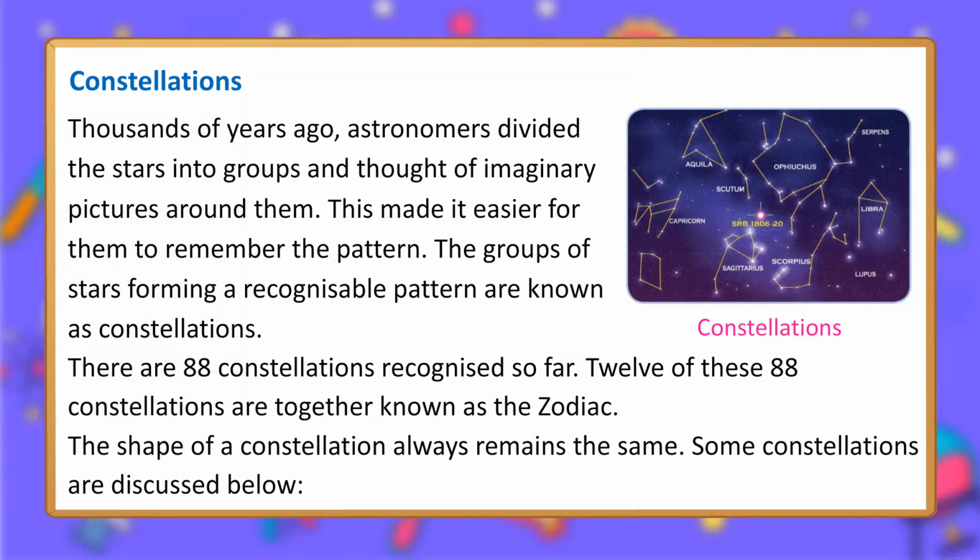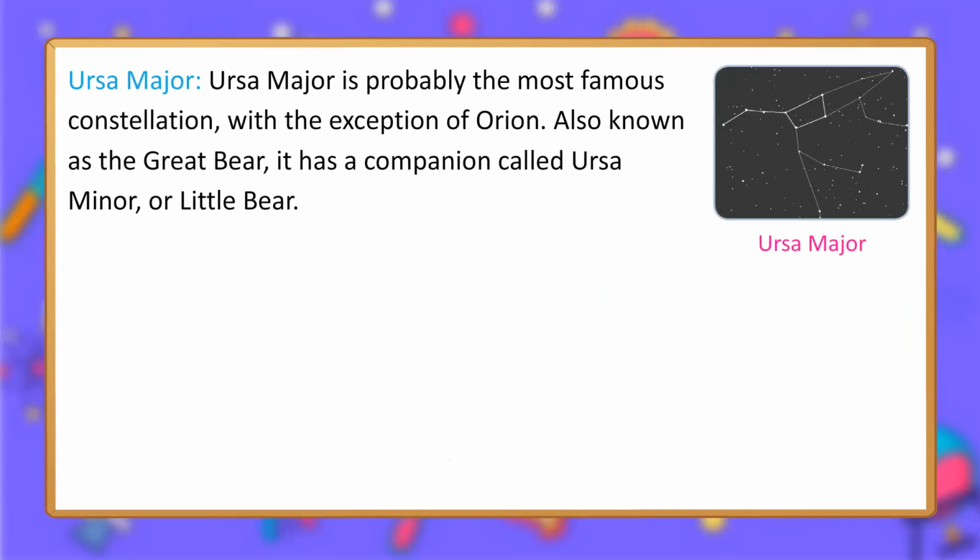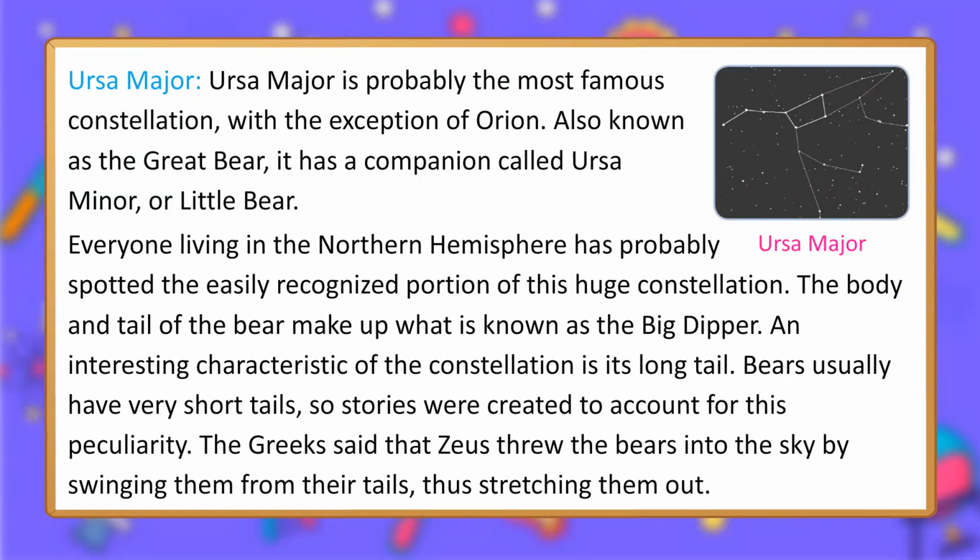The shape of a constellation always remains the same. Some constellations are discussed below. Ursa Major. Ursa Major is probably the most famous constellation, with the exception of Orion. Also known as the Great Bear, it has a companion called Ursa Minor, or Little Bear. Everyone living in the northern hemisphere has probably spotted the easily recognized portion of this huge constellation.